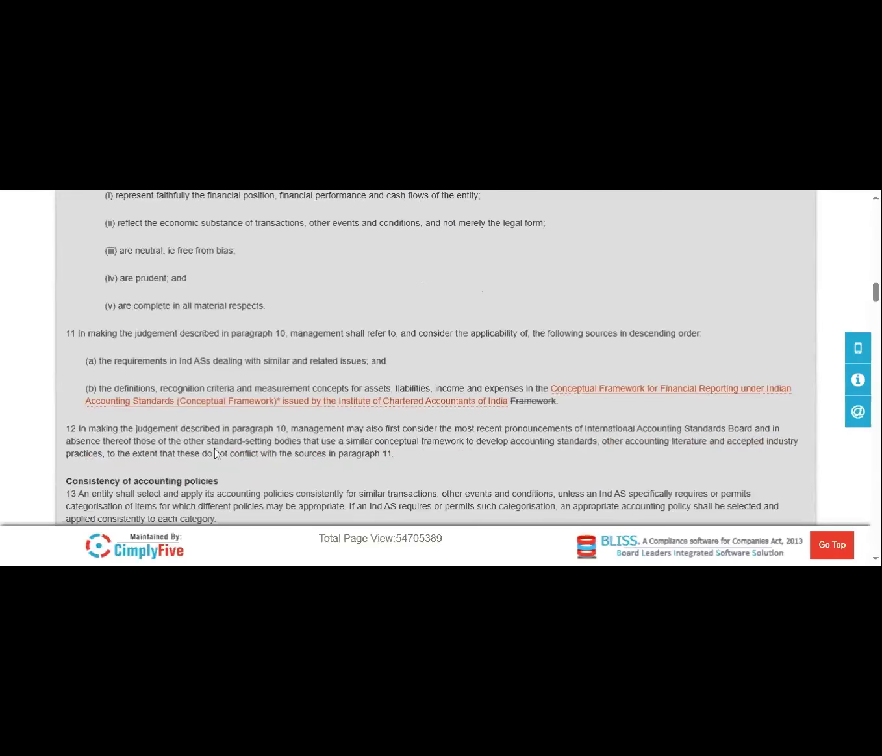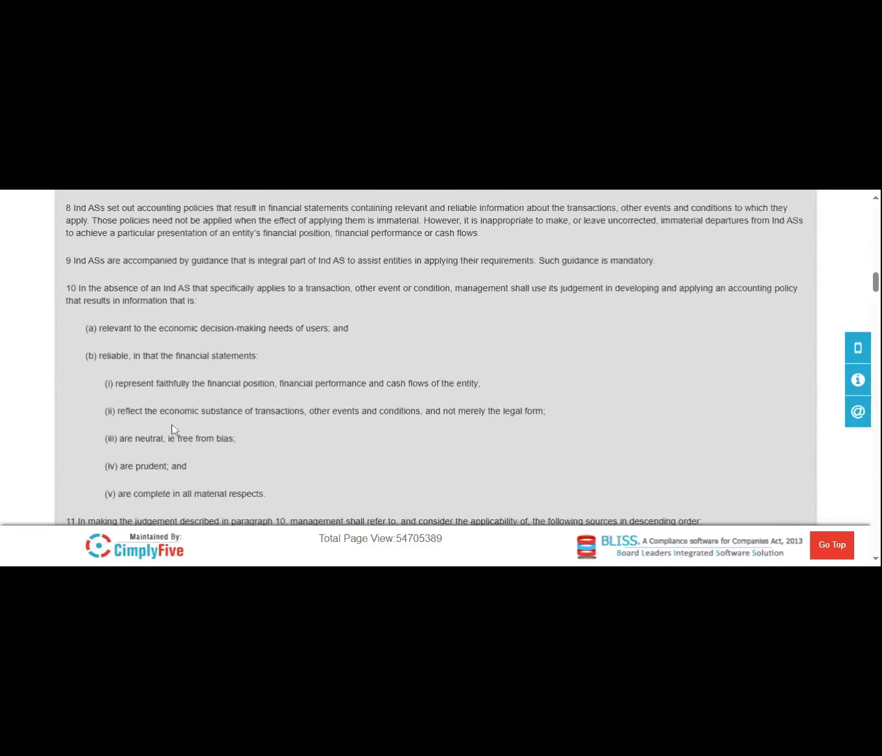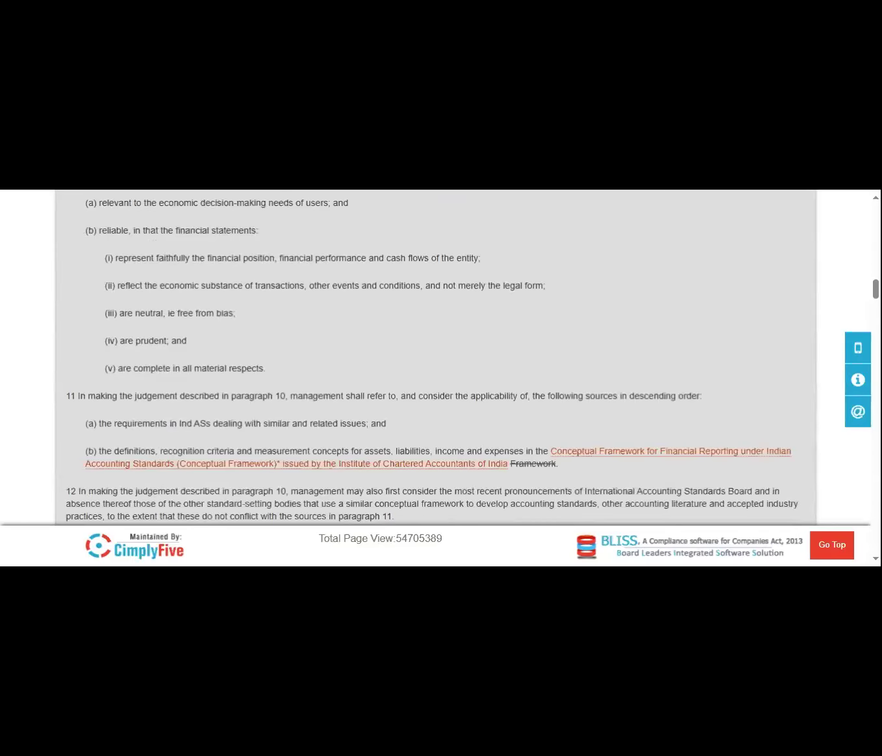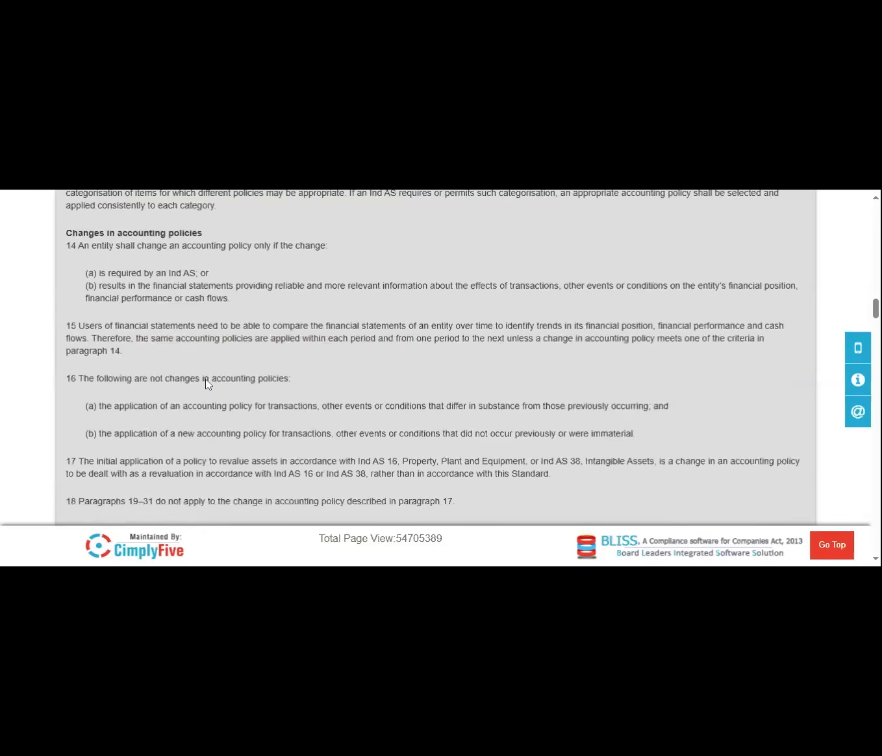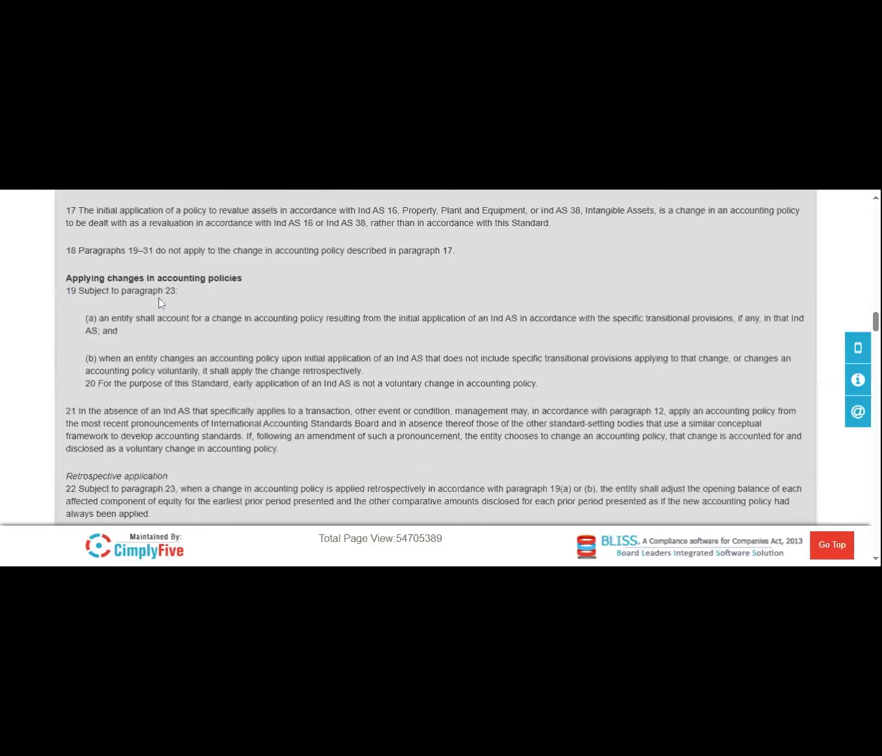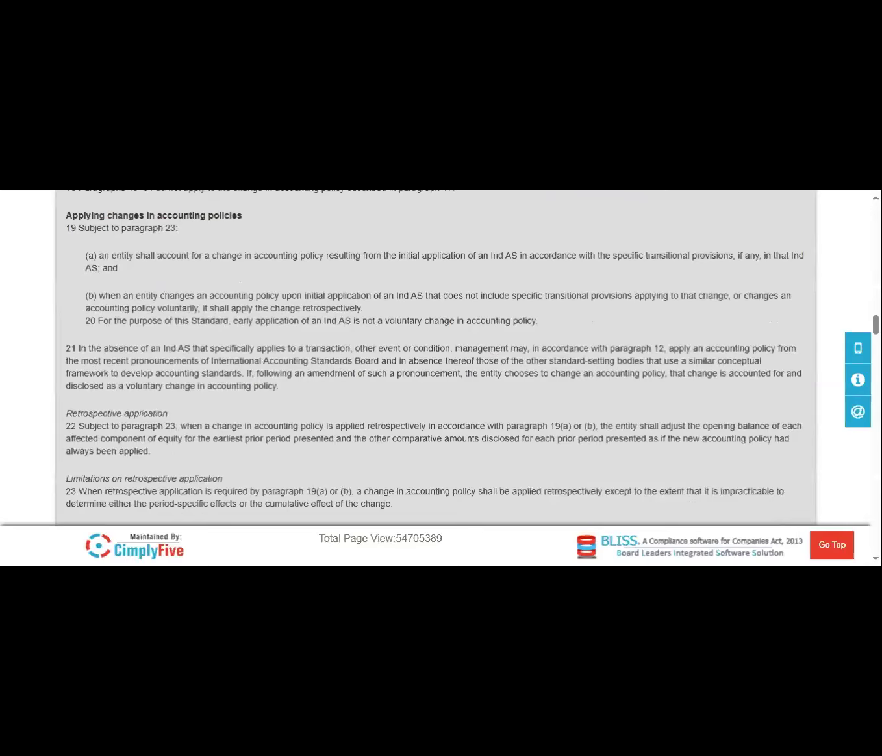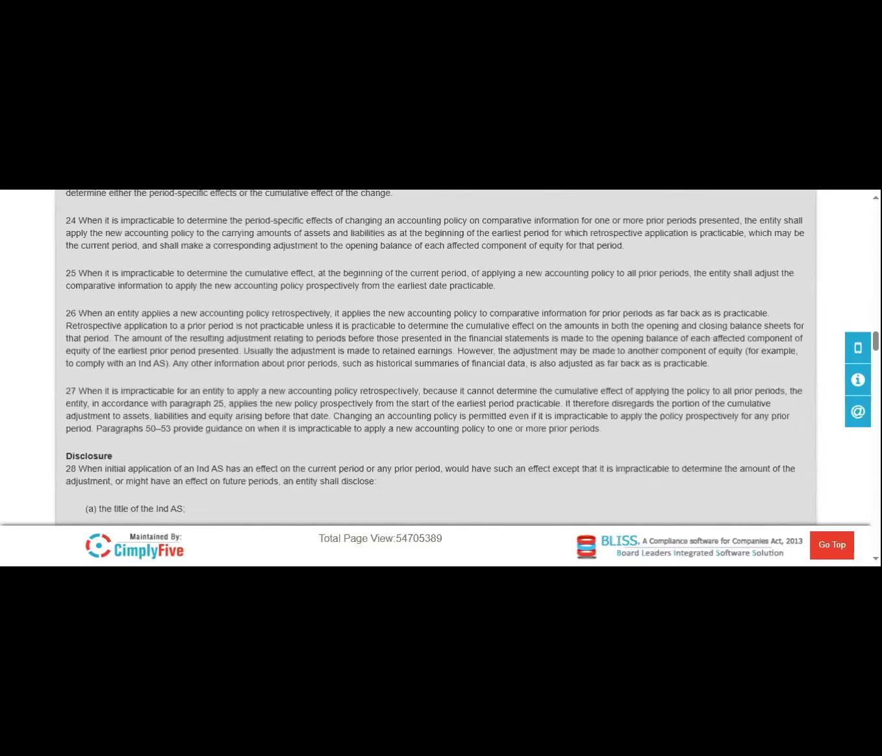Okay, you read it thoroughly, then you will understand in what situation, in what policy the companies must apply. So all this part is given in this part. Here, if you read the heading, that is applying the accounting policies. Whenever the company wants to change the accounting policies, they need to first refer to all these things.